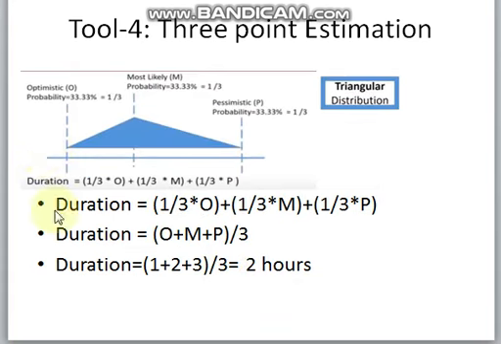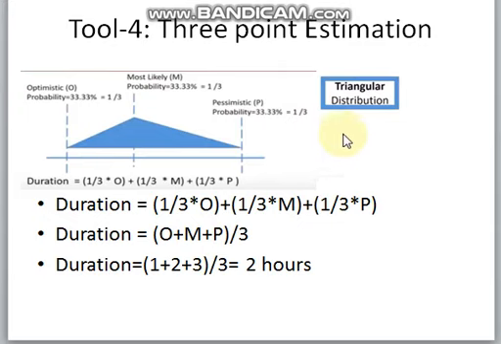Now if somebody assumes or observes a triangle distribution, that means the past history data shows that out of 3 times you traveled to the airport, 1 time you reached in the optimistic way, 1 time by most likely and 1 time in the pessimistic way.